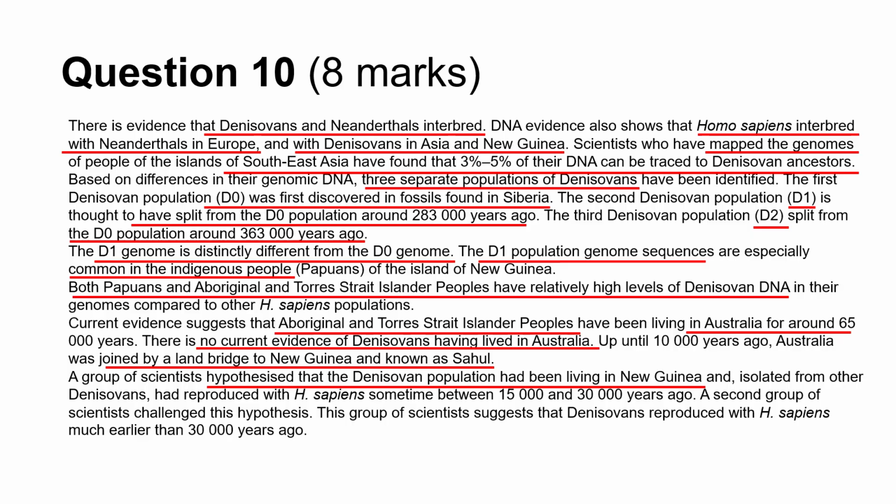A group of scientists hypothesized that the Denisovan population had been living in New Guinea and, isolated from other Denisovans, had reproduced with H. sapiens sometime between 15,000 and 30,000 years ago. A second group of scientists challenged this hypothesis. This group of scientists suggests that Denisovans reproduced with H. sapiens much earlier than 30,000 years ago.